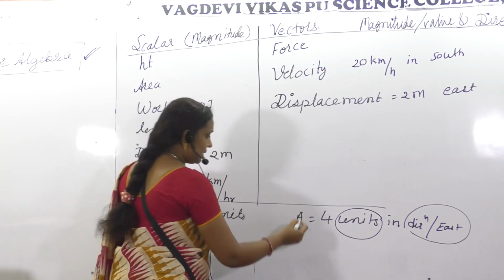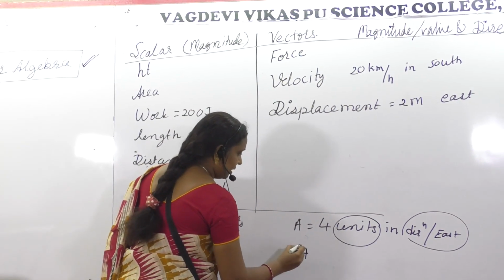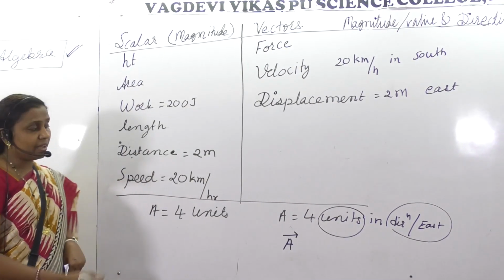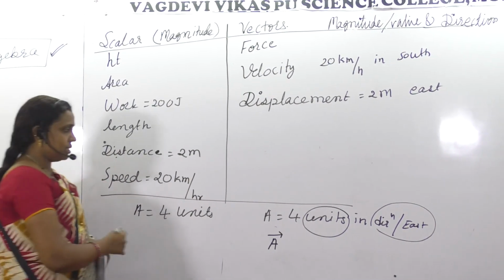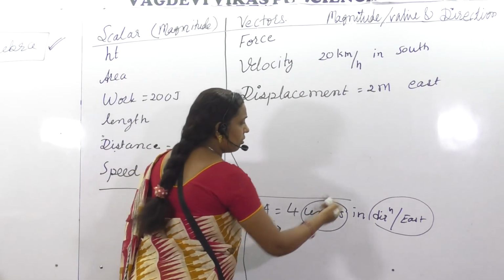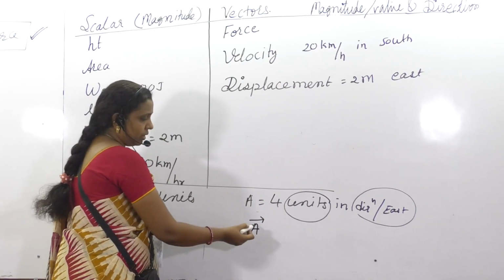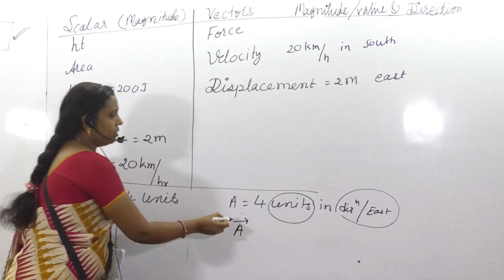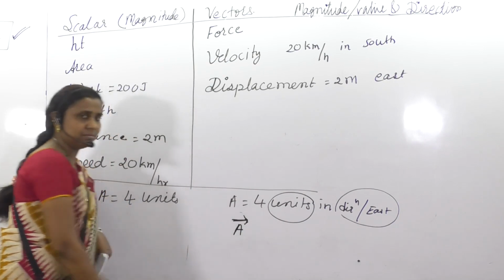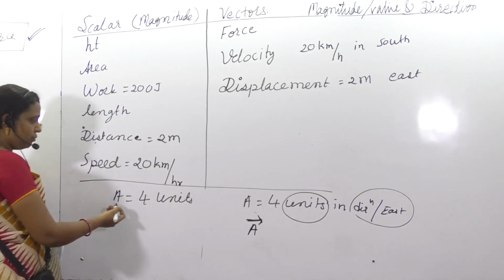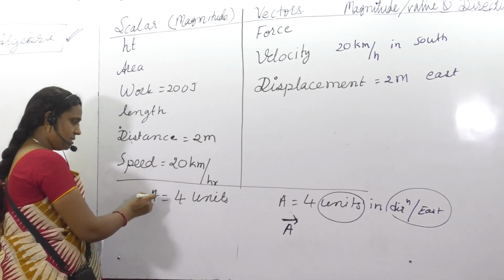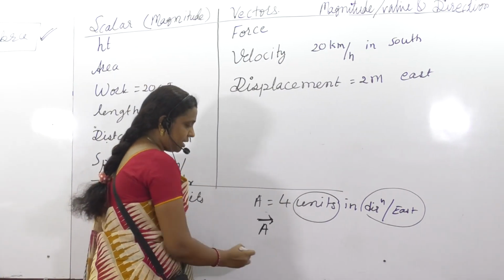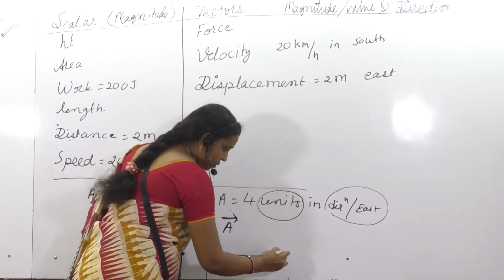So this kind of vector we put in this way. The notation is A with an arrow. This involves more than one quantity, no? That's why we have to write it with a few extra decorations. So that will be A with an arrow. Got it? And here 4 units is not needed. So this is sufficient. This is the representation. You have to put one line.